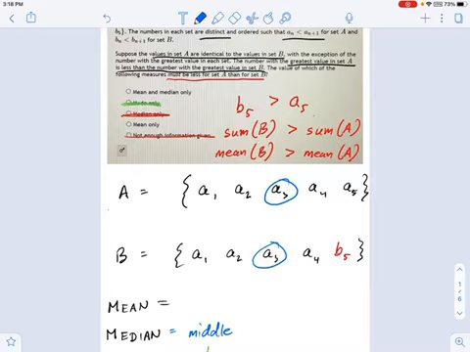So that means the median is not changing, which means the only thing that's dropping when you compare set A to set B is mean. Mean is lower for set A.